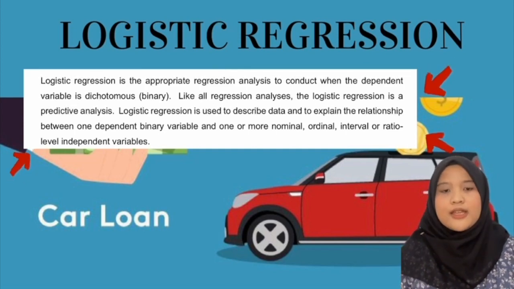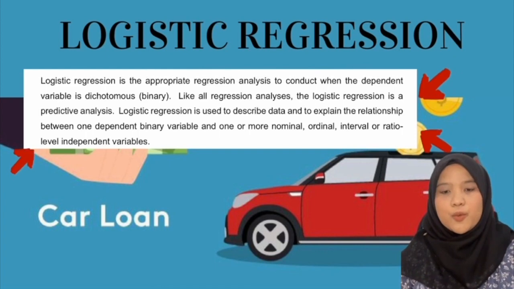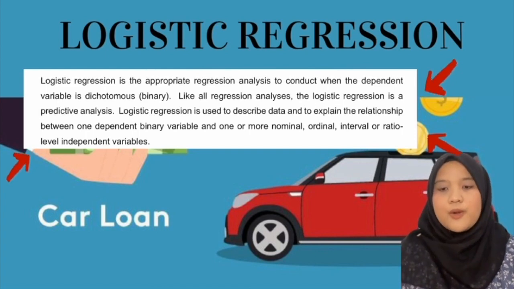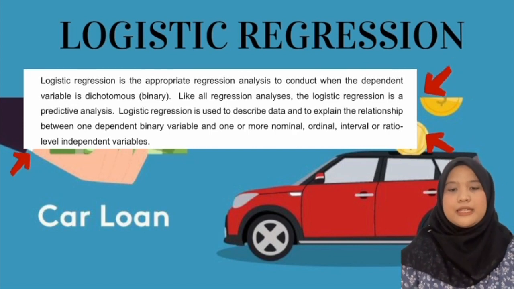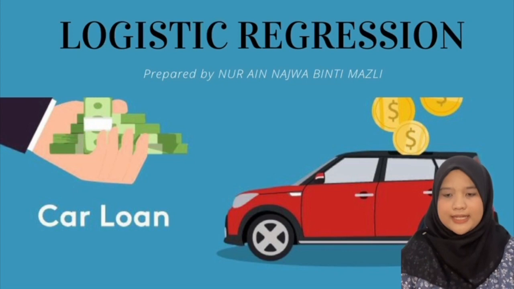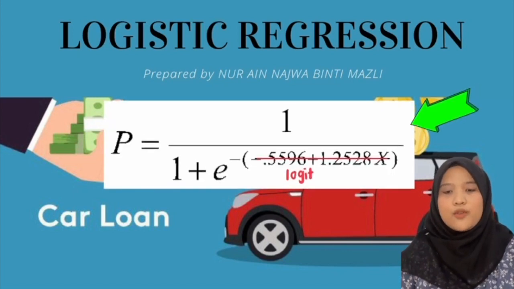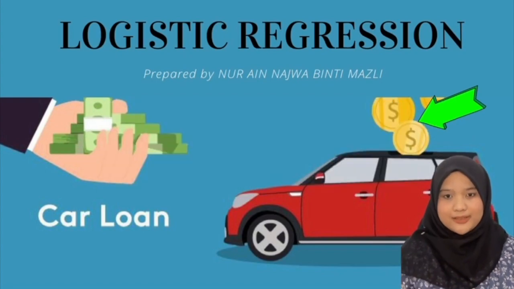Logistic regression is used to describe the data and to explain the relationship between one dependent binary variable and one or more nominal, ordinal, interval, or ratio level independent variables. Thus, the logistic regression equation is P equals 1 over 1 plus e to the power of negative log.